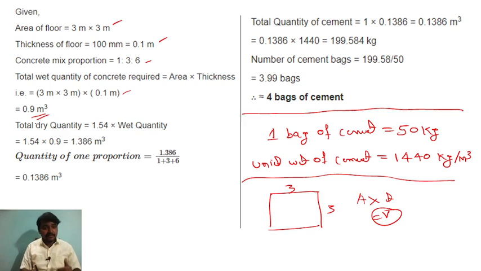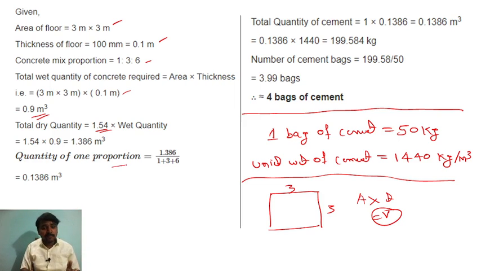So dry quantity is nothing but the actual quantity you are taking while doing it practically, while mixing on the site. So how much do you have to take? That is 1.54 into wet quantity, which means you have to increase it by 40 to 50%. So first we have calculated the wet quantity, right? After that we have to calculate the dry quantity.